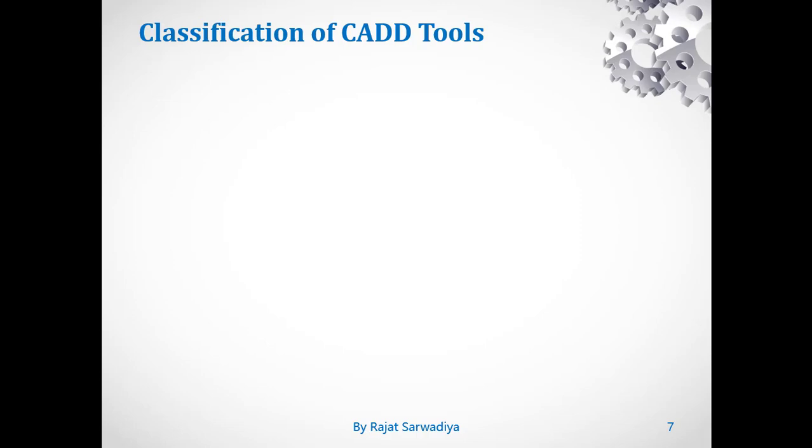Going into more details about CAD, CAM or CAE tools, let us have a look at the classification of CAD tools. Here I am referring to CAD as CADD, Computer Aided Designing and Drafting. Later on we will classify these tools as Computer Aided Design tools separately and Computer Aided Drafting tools separately, and there will be a list of CAE tools as well. So we will classify it like Computer Aided Designing and Drafting tools and CAE tools.